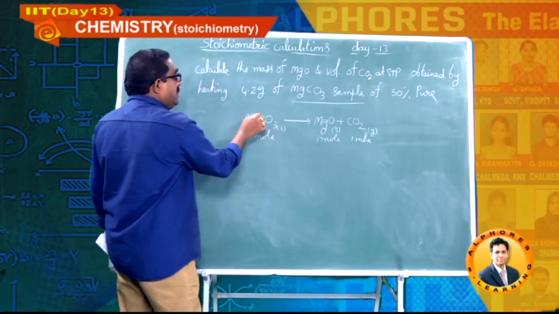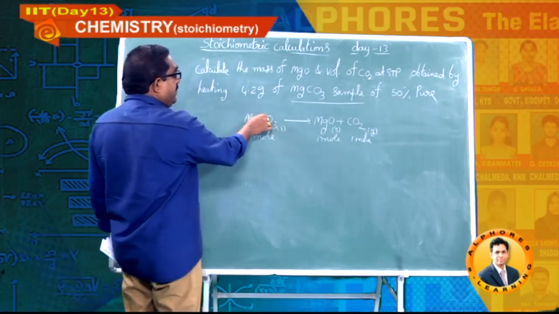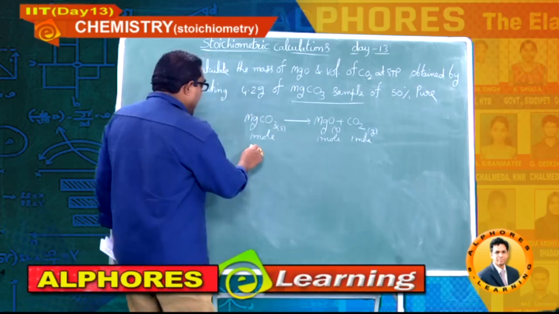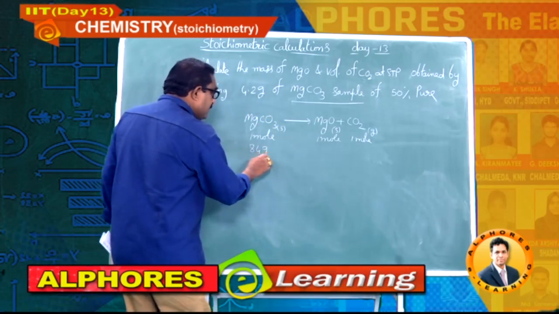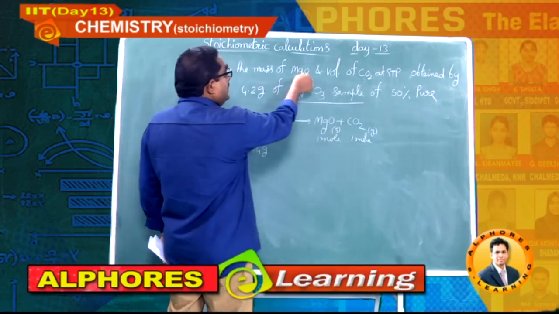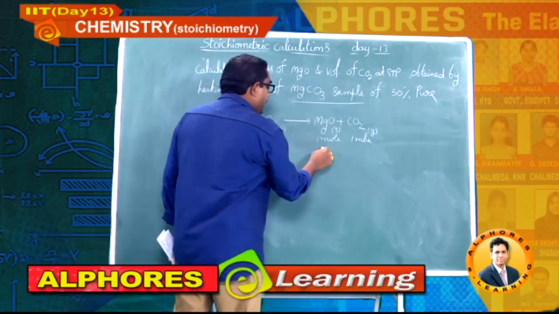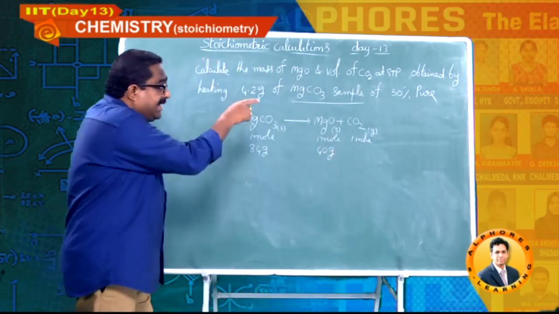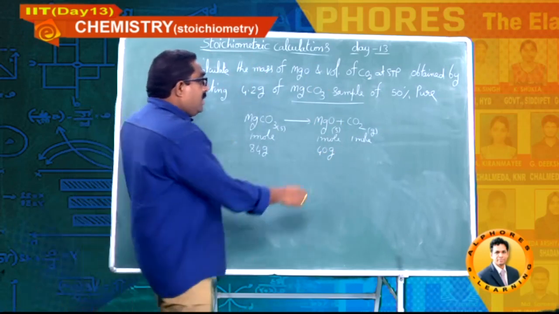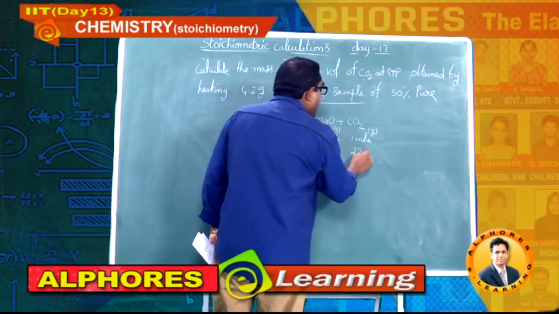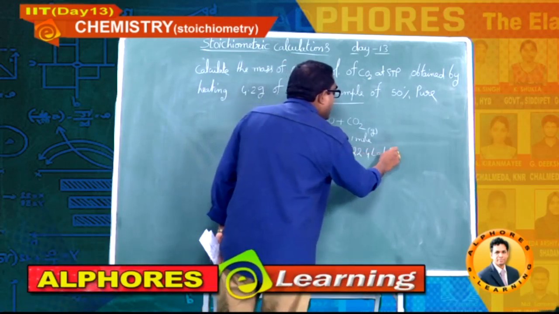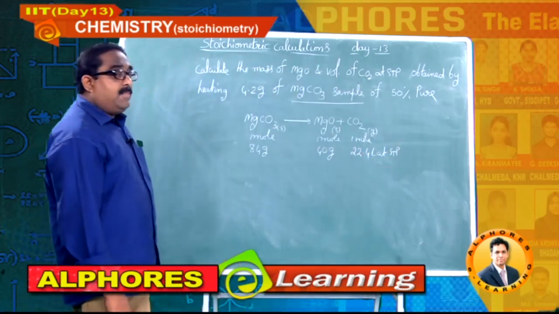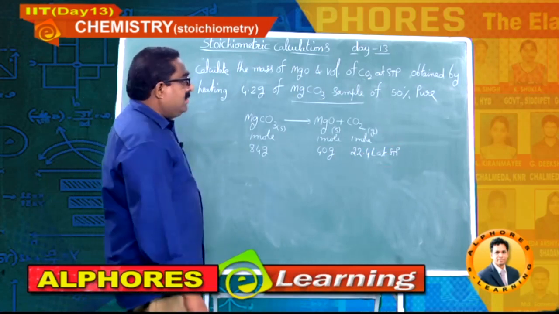I have to find out 24 for magnesium, 12, 36 plus 3 16ths, 48, 84 grams. This is also a mass he is asking: 24 plus 16, 40 grams. For that he is asking volume at STP. So 1 mole at STP occupies 22.4 liters. This is what we can write just by taking a balanced chemical equation.